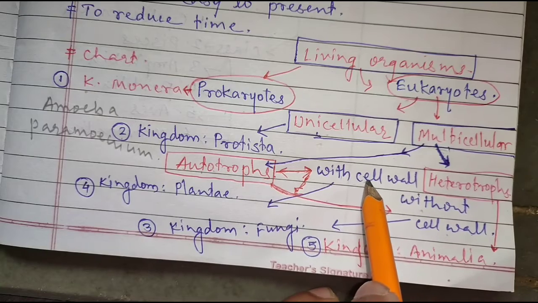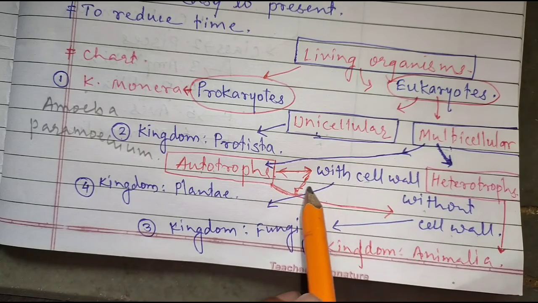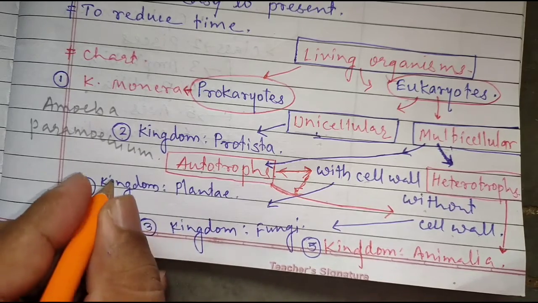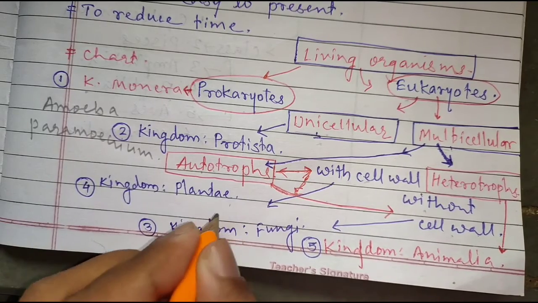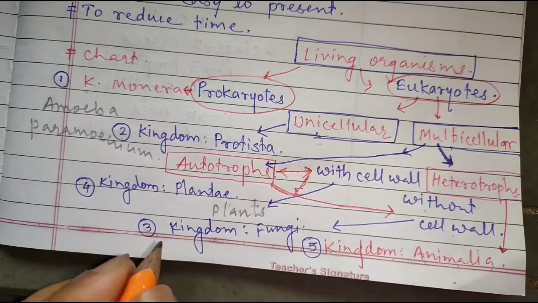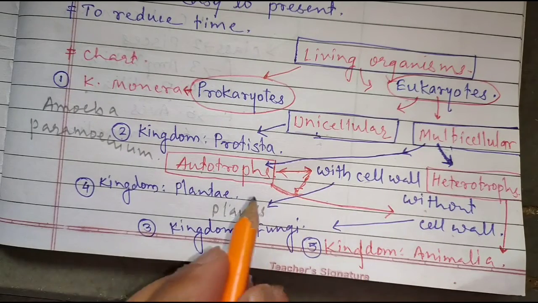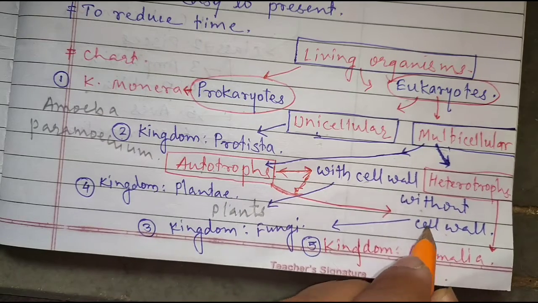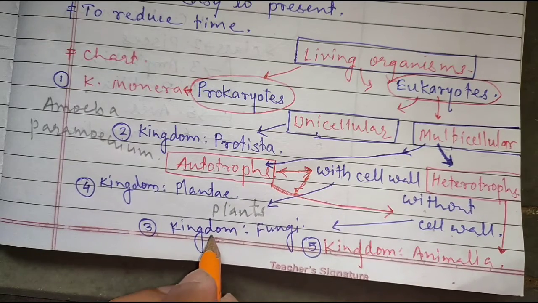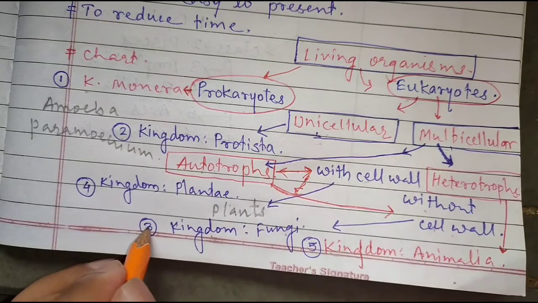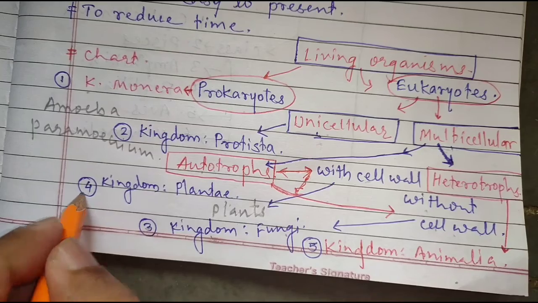The organisms with a cell wall are called plants, and these come under kingdom Plantae. Next, the autotrophs without a cell wall are called fungi, and they come under kingdom Fungi. That is the third kingdom. Plant is the fourth kingdom.